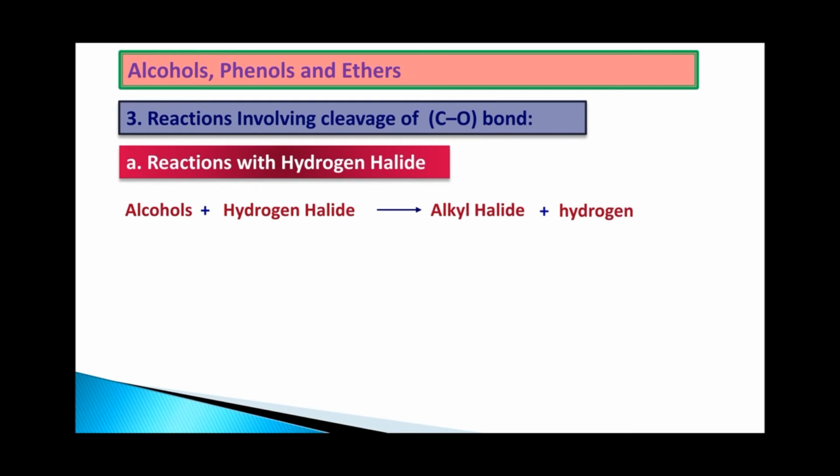The same reaction you have studied in the preparation of alkyl halides. The preparation of alkyl halide becomes the reaction of the alcohols. ROH plus HX gives RX plus H2O.